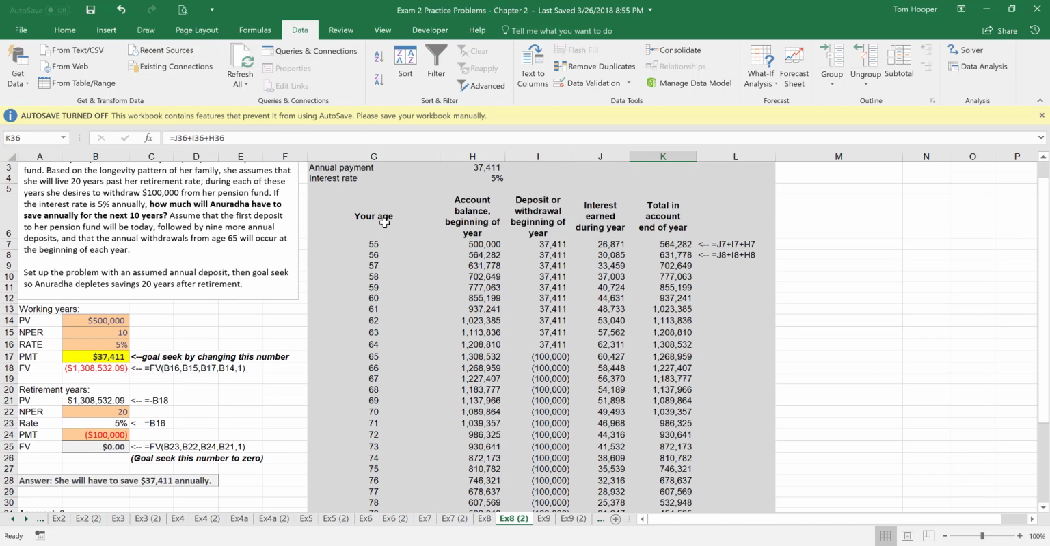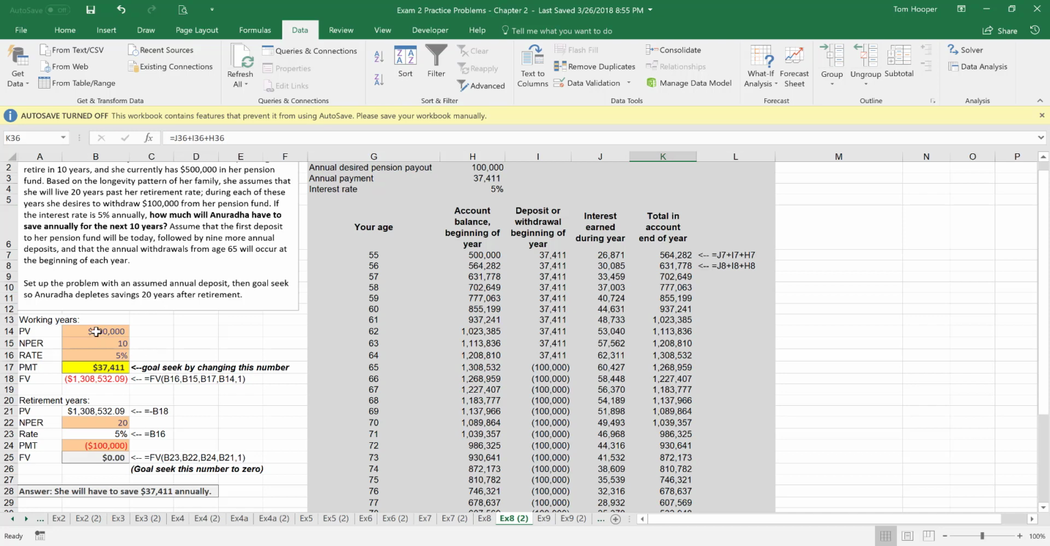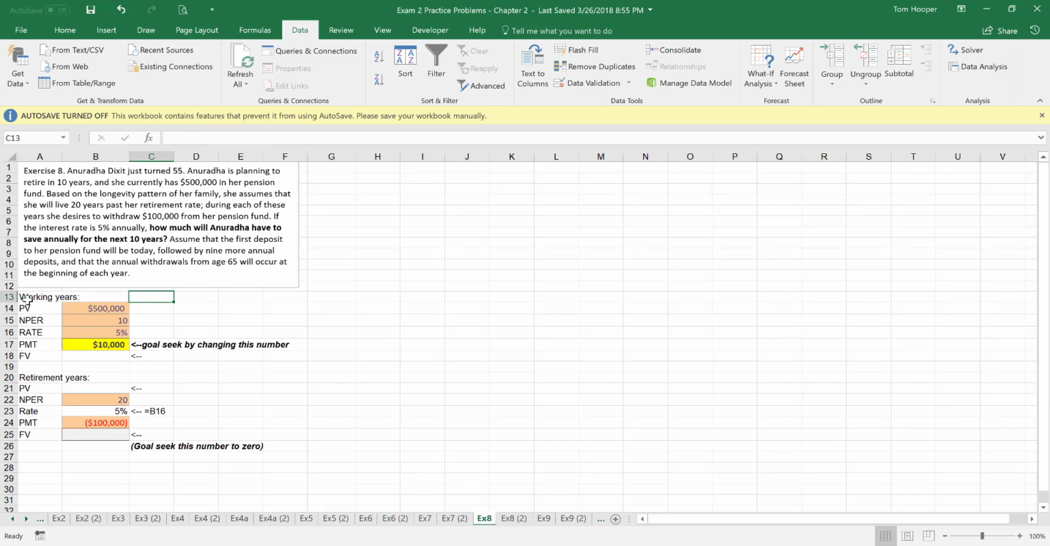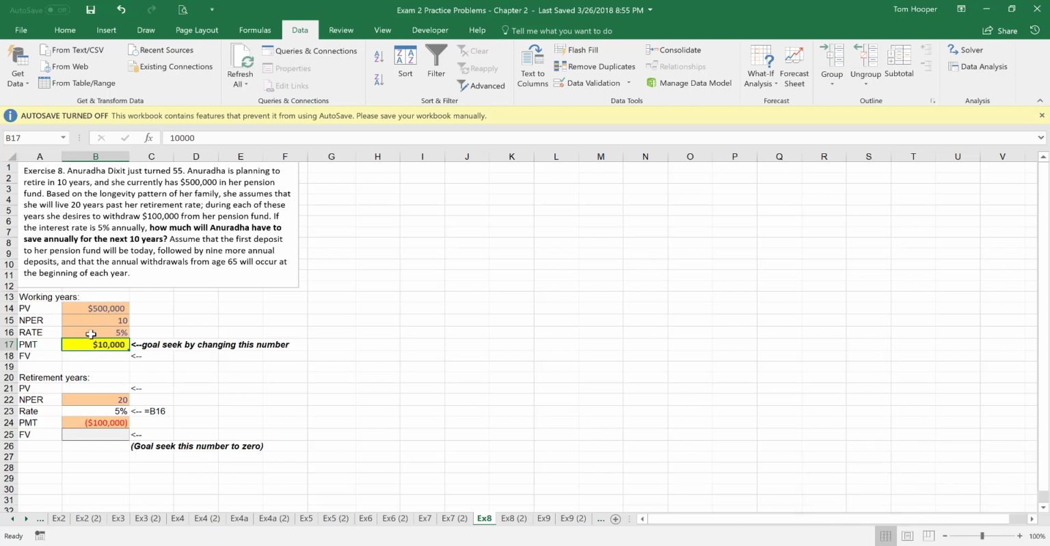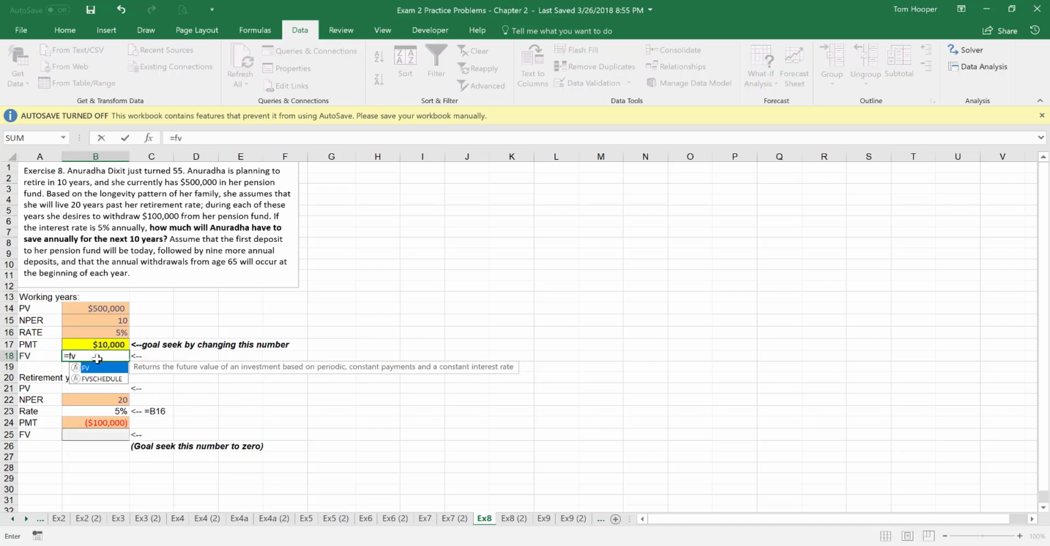So the way I set up the problem the first time was I set up a future value problem to see how much money she would have after 10 working years. And let's come over here to a place where we can save this. So for 10 working years, beginning with $500,000, and for each of 10 years, depositing $10,000 as the book recommends as a placeholder, growing at 5%, we can calculate the number of dollars that she would have at the end of her working years.